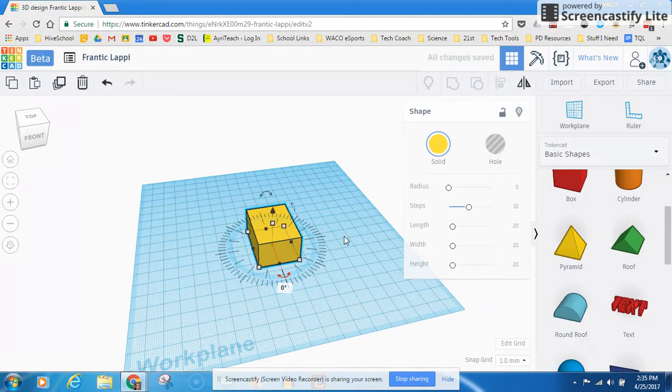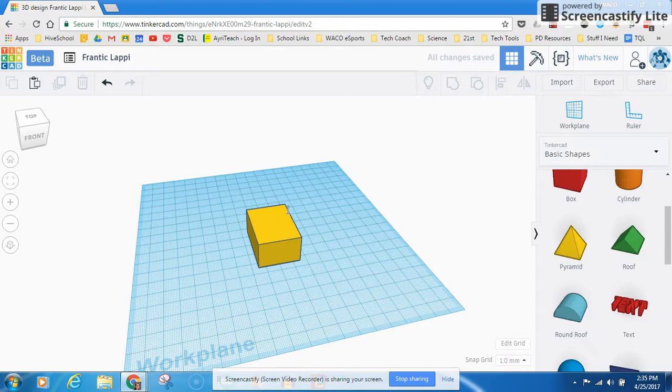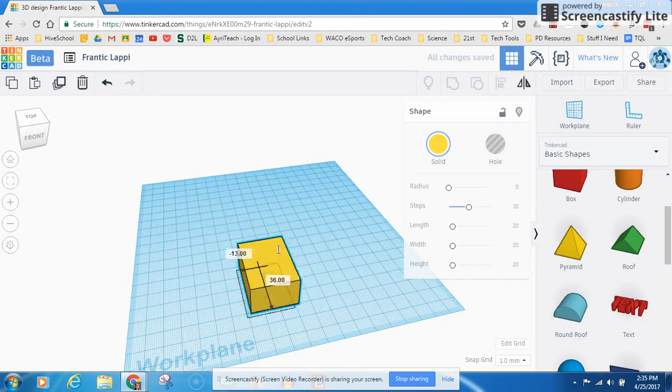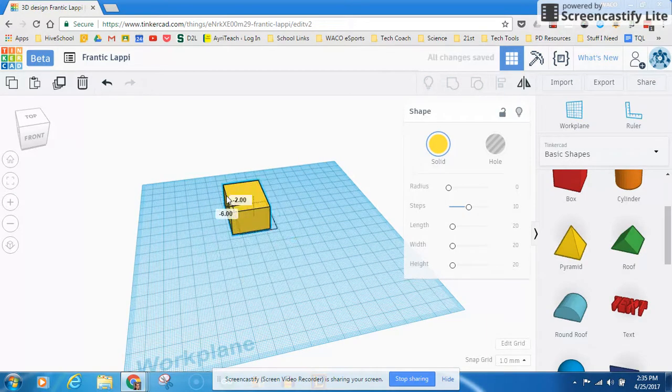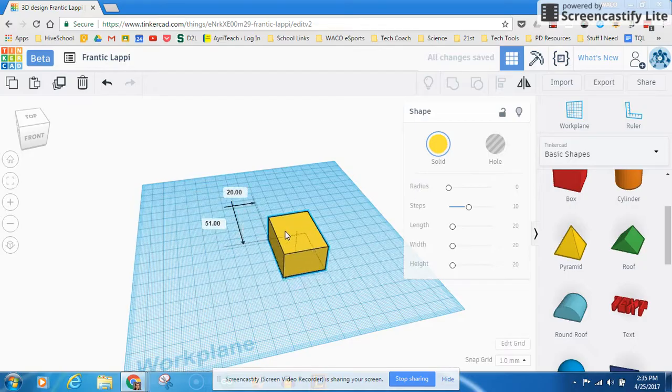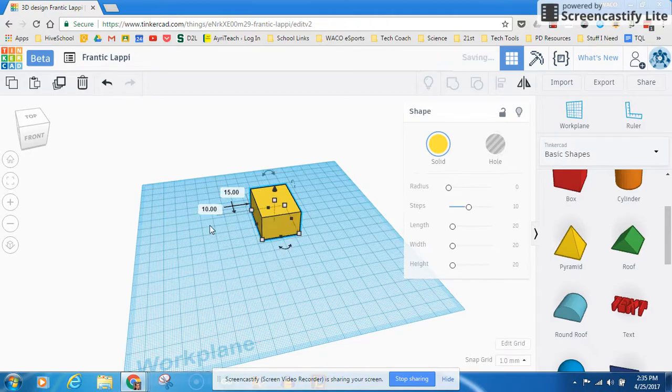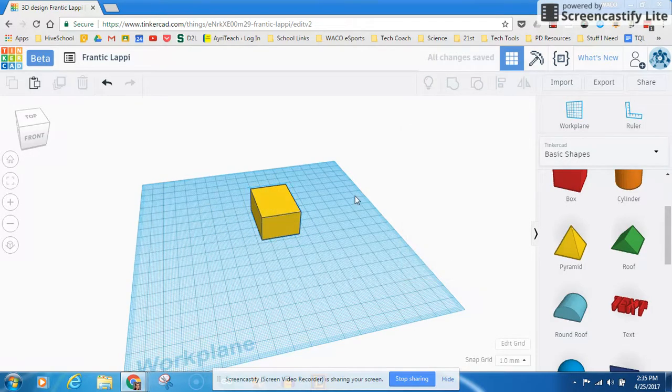All right, so that's your basics in object manipulation. If I want to move it around the plane, I just simply click on it and move it around, and that's it. And you'll notice I've still got these boxes that come up, so I can move it a specific amount from where I'm at too. So that's your basics of movement and object manipulation. We'll do a couple more little things here, but I'm going to save those for another video.